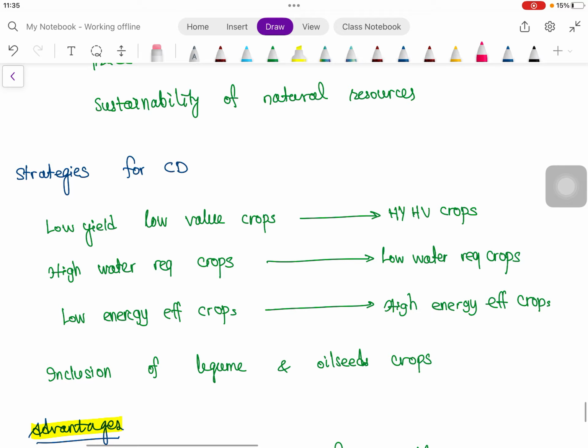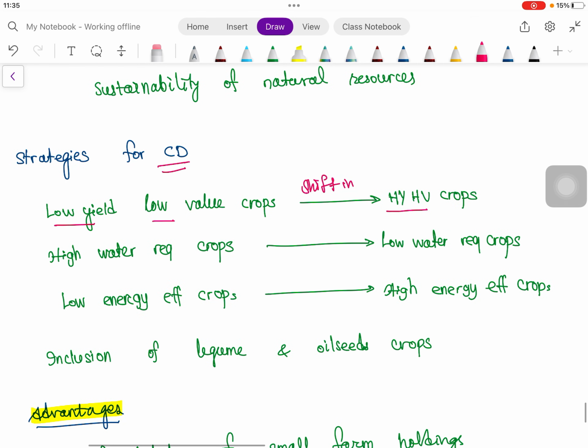Then strategies for crop diversification, how we can go for crop diversification. Suppose now we are growing low yield and low value crops, then we should shift to high yield and high value crops. Then high water requiring crops can be replaced by low water requiring crops, as we have seen. Crop substitution is one approach of crop diversification.